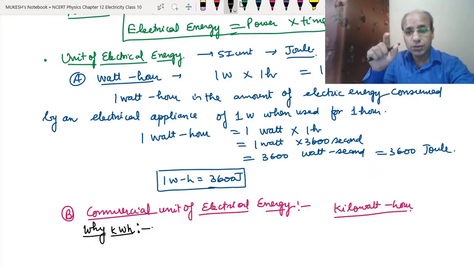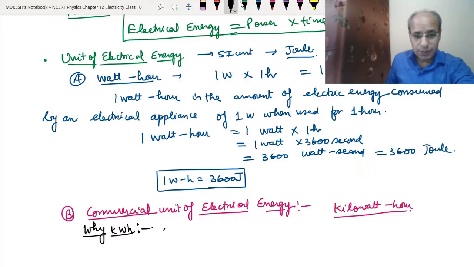So what do they do? We have a different unit of commercial energy, meaning we go for higher units. Like when distance comes, we go for kilometers and miles. In the same way, when it comes to electrical energy commercially, we use the kilowatt hour.